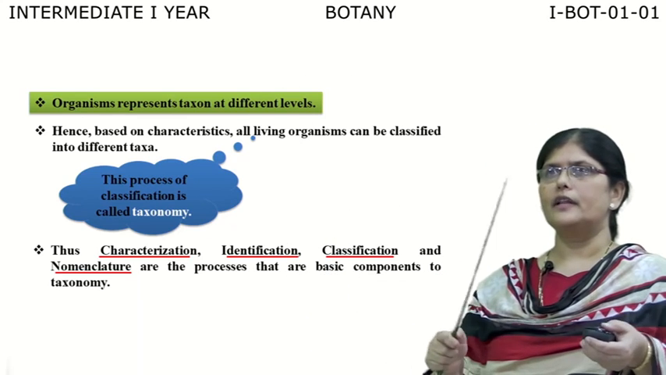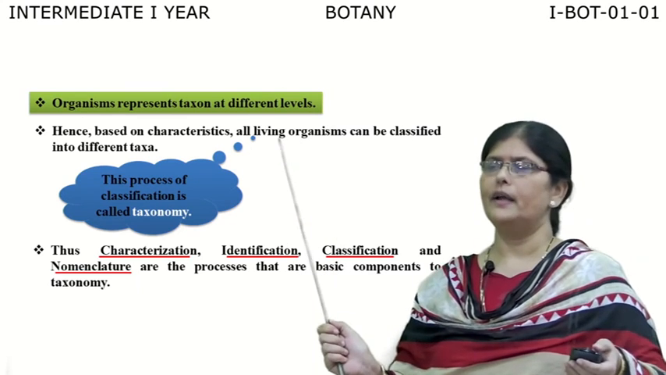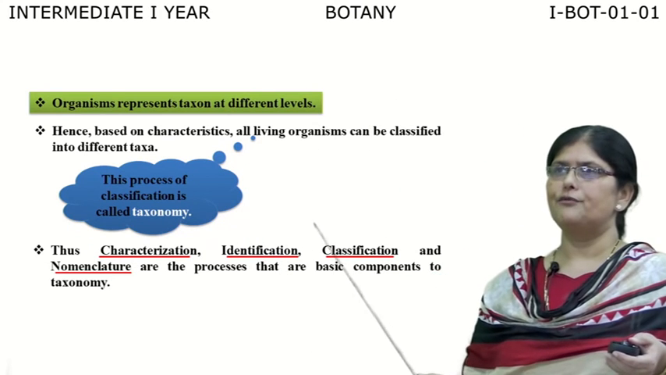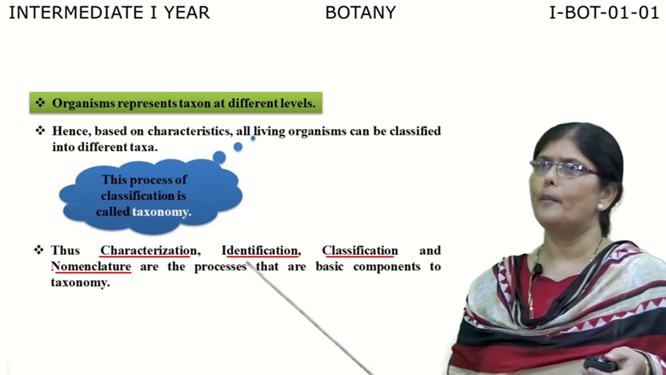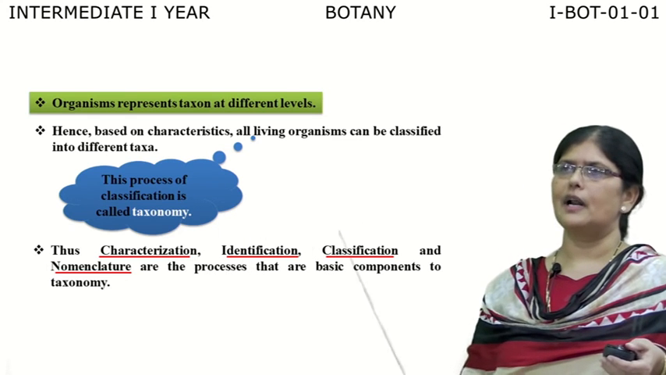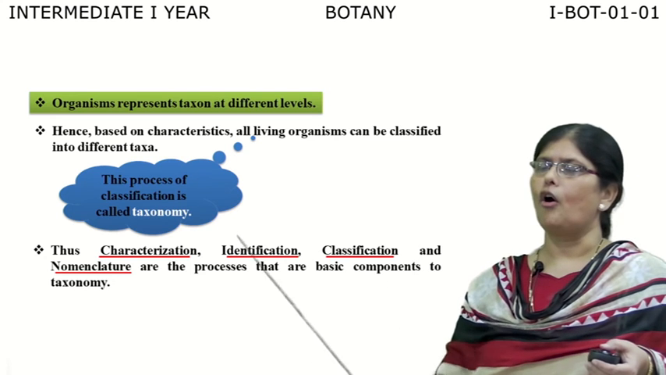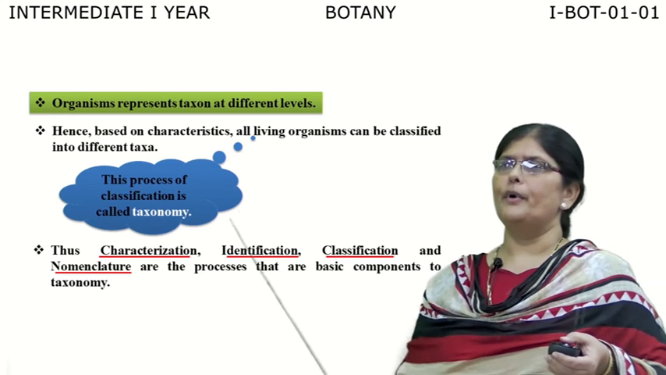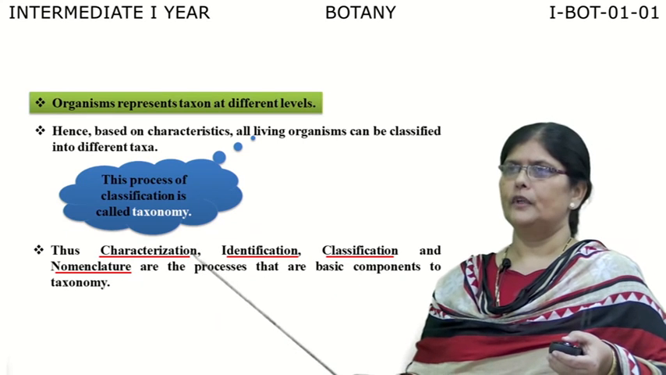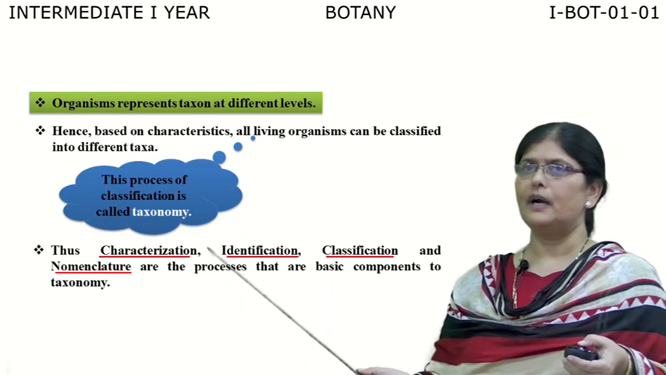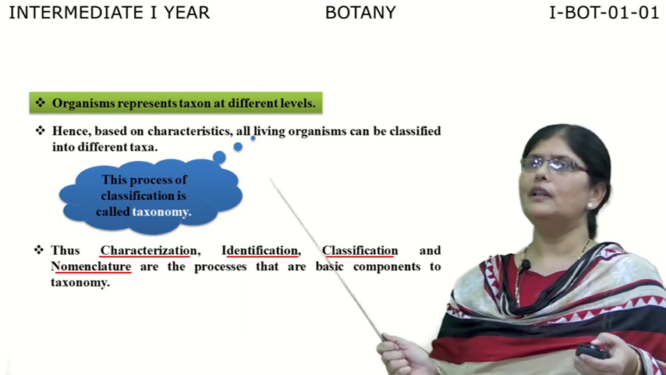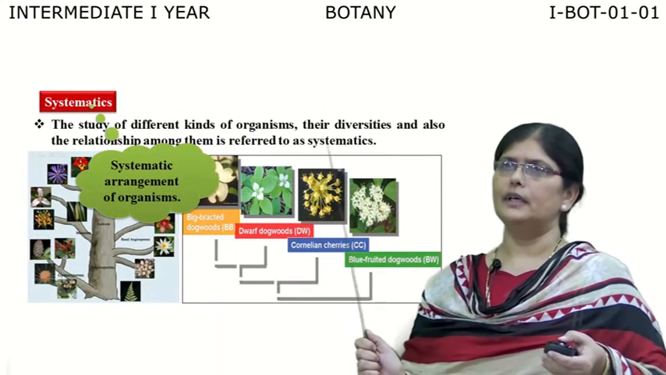Therefore, the living organisms which surround us are characterized, identified, classified and given a name as per the binomial nomenclature. All these components, characterization, identification, classification and nomenclature, form the basic components of a branch of botany called taxonomy. So, taxonomy deals with the characterization, identification, classification and nomenclature of all the plants present upon the earth.